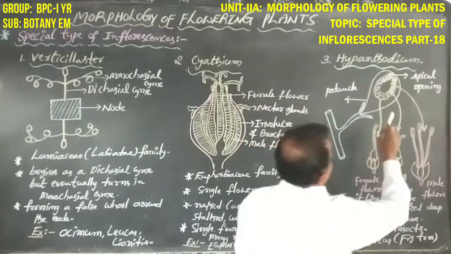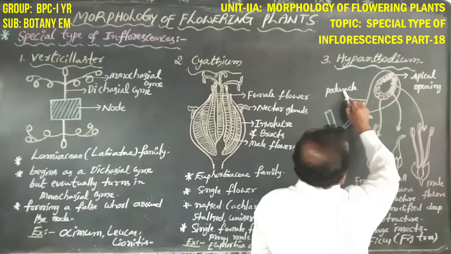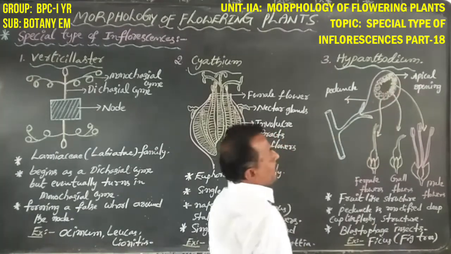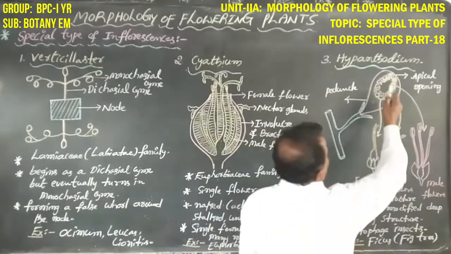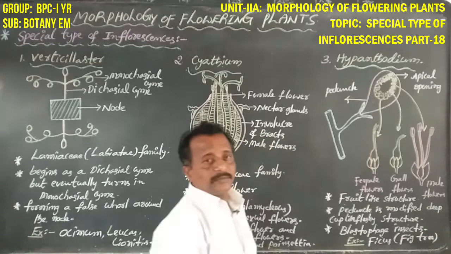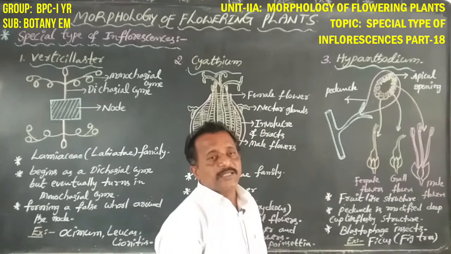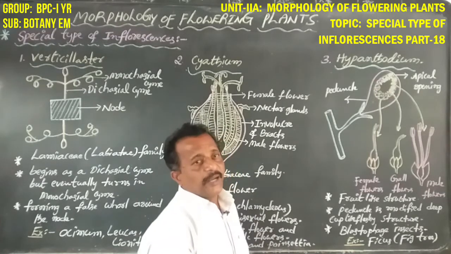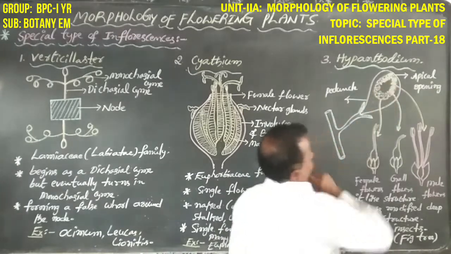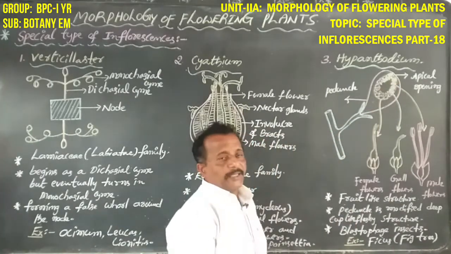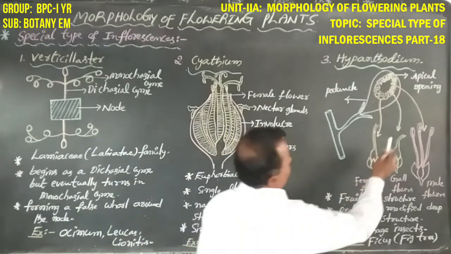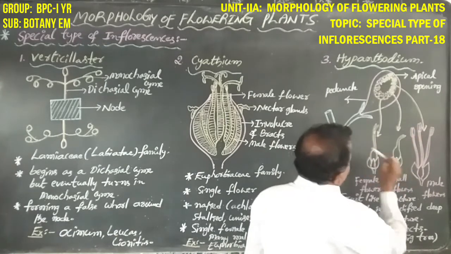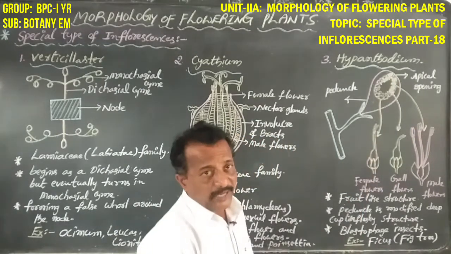Okay, now. This fruit-like structure of peduncle has an apical opening, and many flowers are arranged in an irregular pattern. Many unisexual sessile flowers are present. So this fruit-like inflorescence has male flowers, female flowers, as well as female sterile flowers.